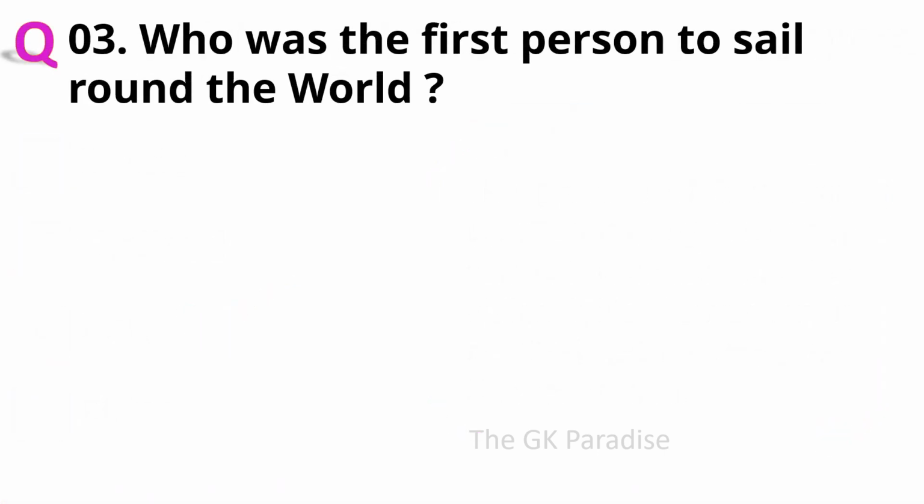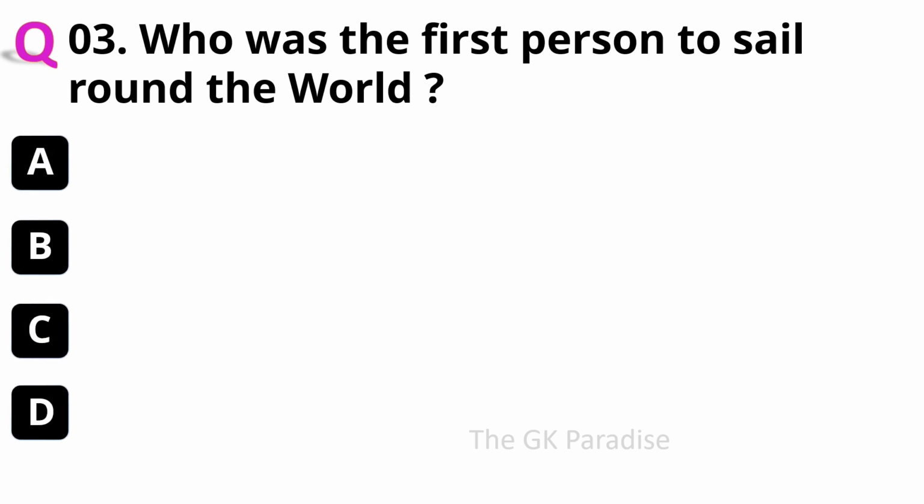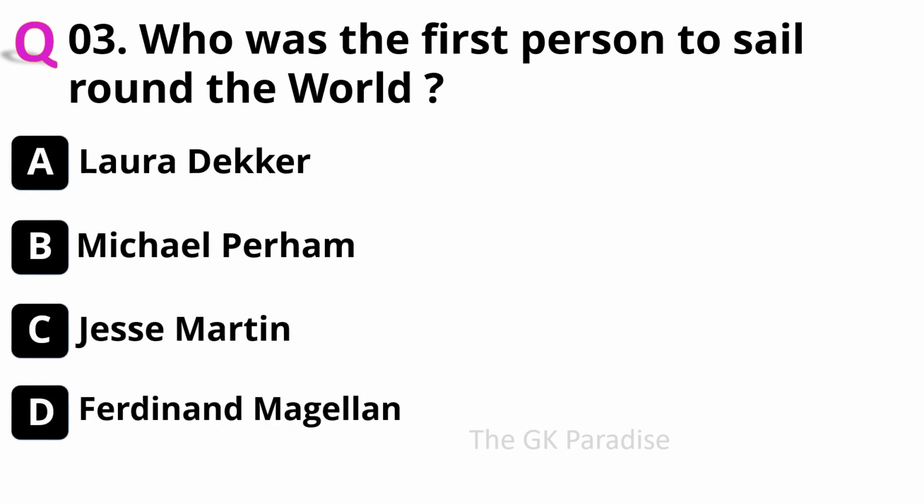Who was the first person to sail round the world? Your options are A. Laura Decker, B. Michael Parham, C. Jesse Martin or is it D. Ferdinand Magellan?